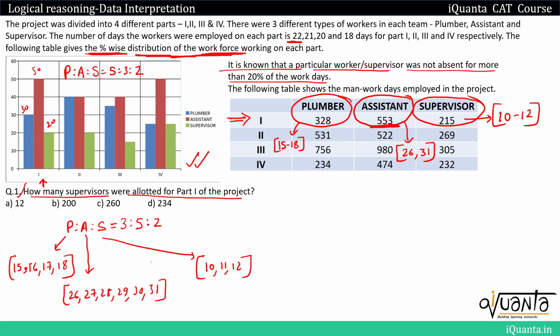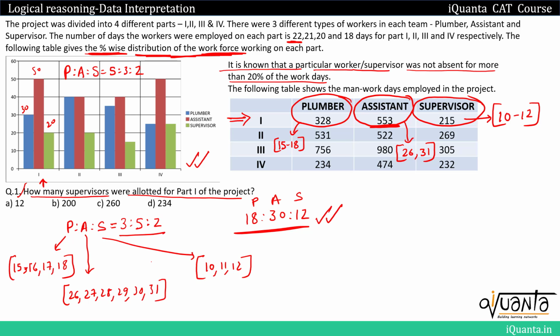So now we have to select one number from each bracket so that we get the number of plumbers, assistants, supervisors in ratio 3:5:2. So if we pick 18 from the first bracket, 30 from the second bracket and 12 from the third bracket, then we can say that the number of plumbers, assistants, supervisors is in ratio 3:5:2. There are no other values that will give us the same ratio 3:5:2.